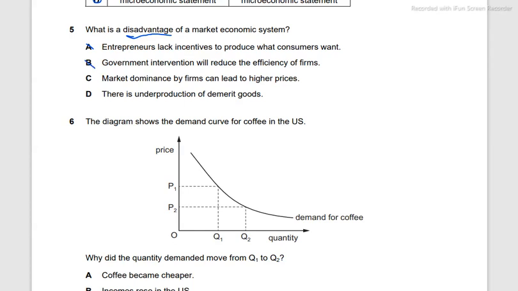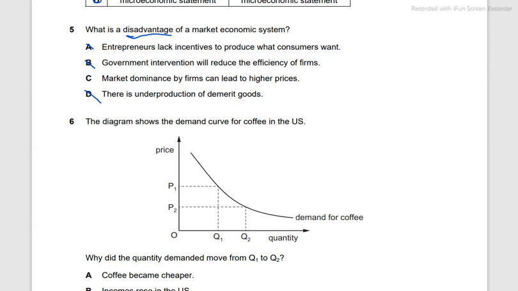D. There is an underproduction of demerit goods. That is absolutely not true. A market economic system is driven by the market forces of demand and supply. So if there is a high demand of demerit goods, which is likely to be, since they are demerit goods, consumers overconsume them, and so there is likely to be an overproduction of demerit goods instead of an underproduction. That is true in the case of a planned economy though, so D is not the answer.